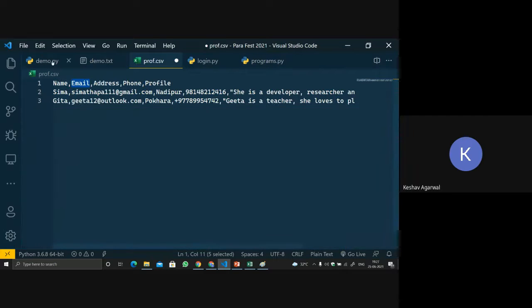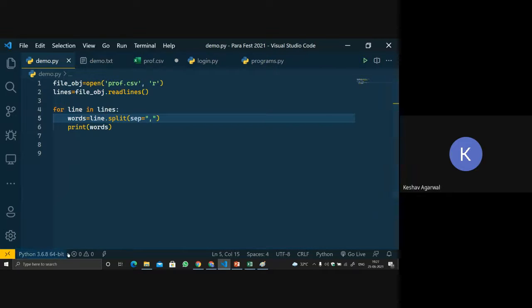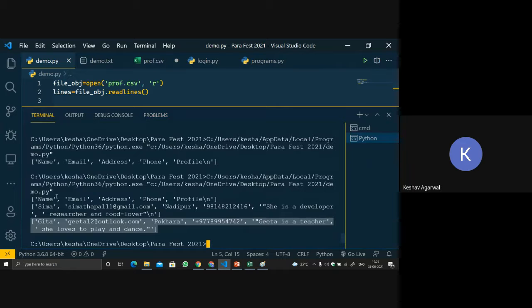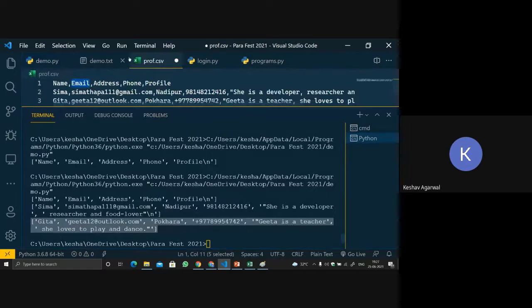Now we have got each word. If you see, we are getting each value separated by commas: Geeta in one, her email in another, then Pokhara in another, and similarly all the other values.